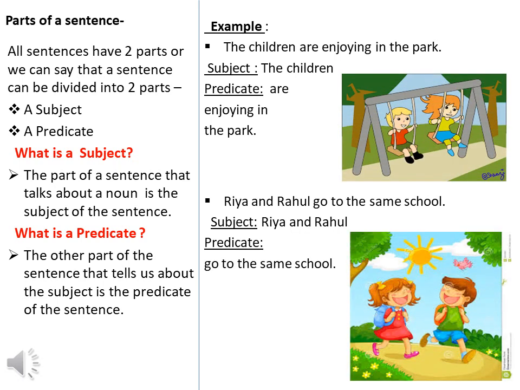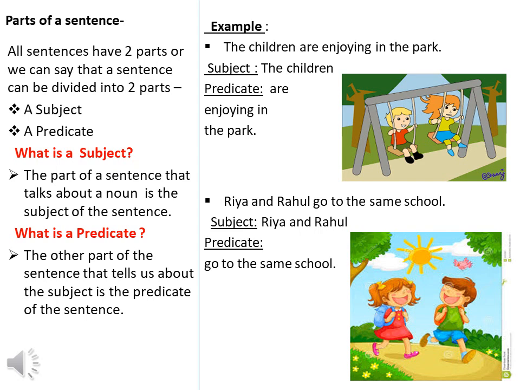Now that we have learned what a sentence is, let's learn about the parts of a sentence. A sentence can be divided into two parts, a subject and a predicate. The part of a sentence that talks about a noun is referred to as a subject, and the other part of the sentence that tells us about the subject, what the subject is doing, is the predicate of the sentence.